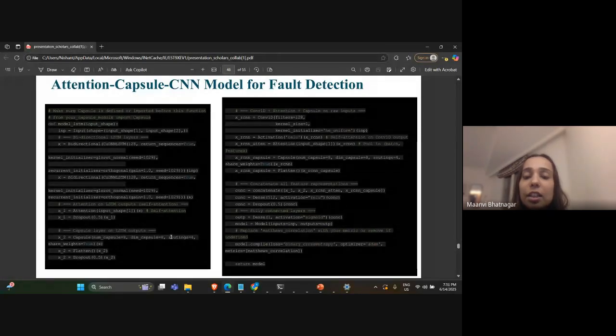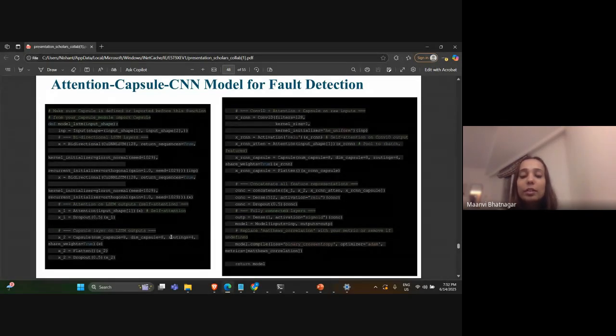And then again, a capsule layer is formed after that, and then at the end of this capsule layer, all the features that we have obtained from attention, LSTM, and capsule layers are concatenated into one, and then they are flattened so that they can be given as an input. At the dense layer we get the output, where it all becomes a single column, and then we get the output of yes or no, like 0 or 1.